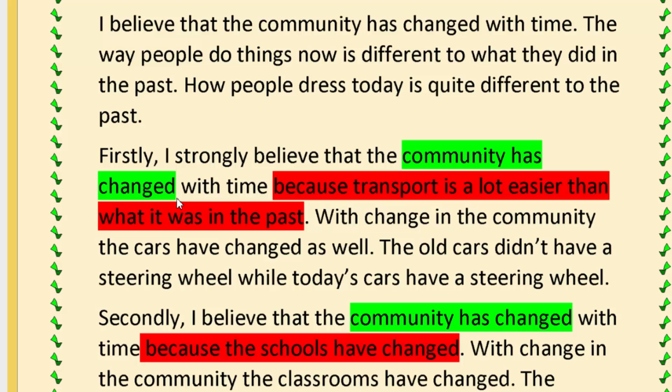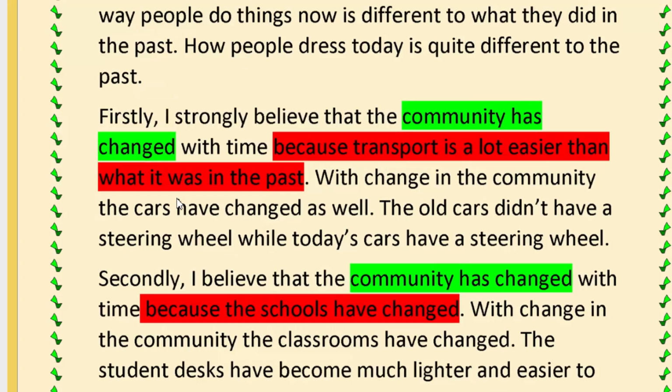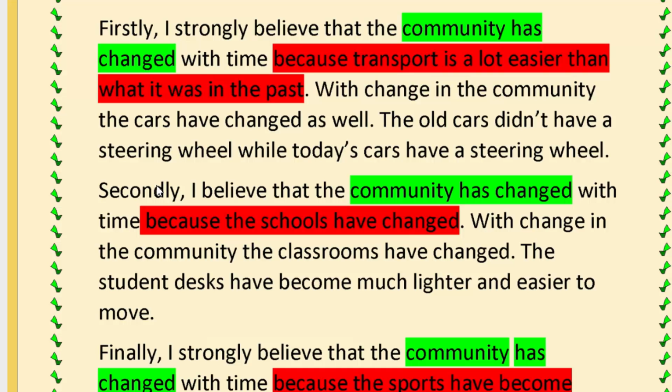Then we move on to the next one, which is the secondly. We start with the secondly, and this may be a little less strong, maybe a bit weaker one. So we say, secondly, I believe the community has changed with time because the schools have changed. And again, we explain the red bit, but beginning with a little bit of the title, which says, with change in the community, the classrooms have changed. The students' desks have become much lighter and easier to move.